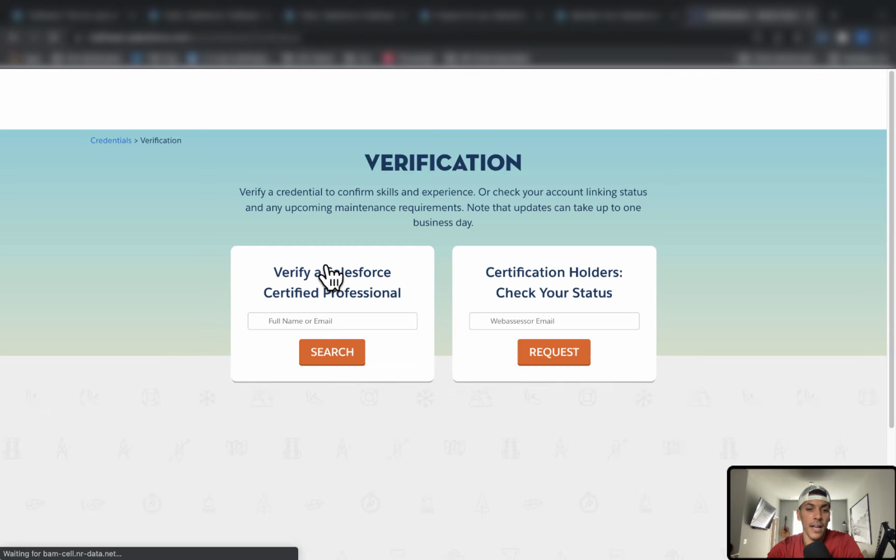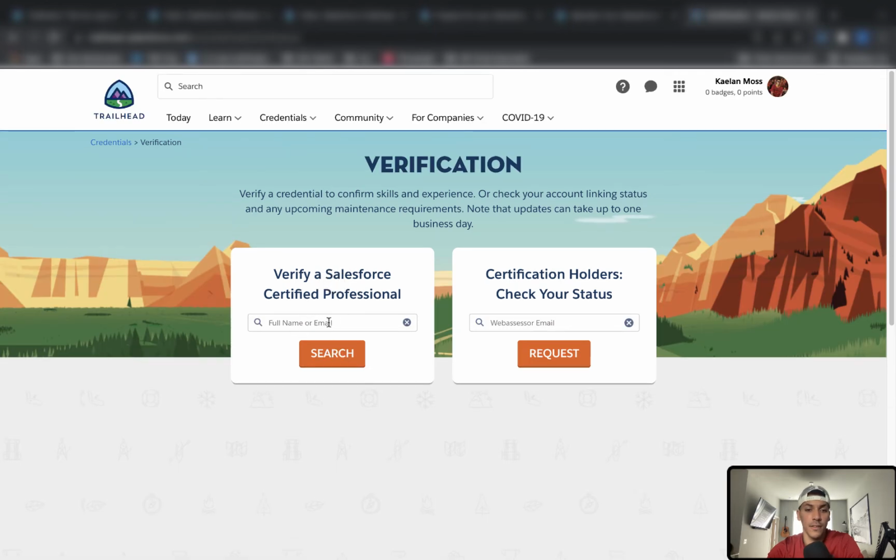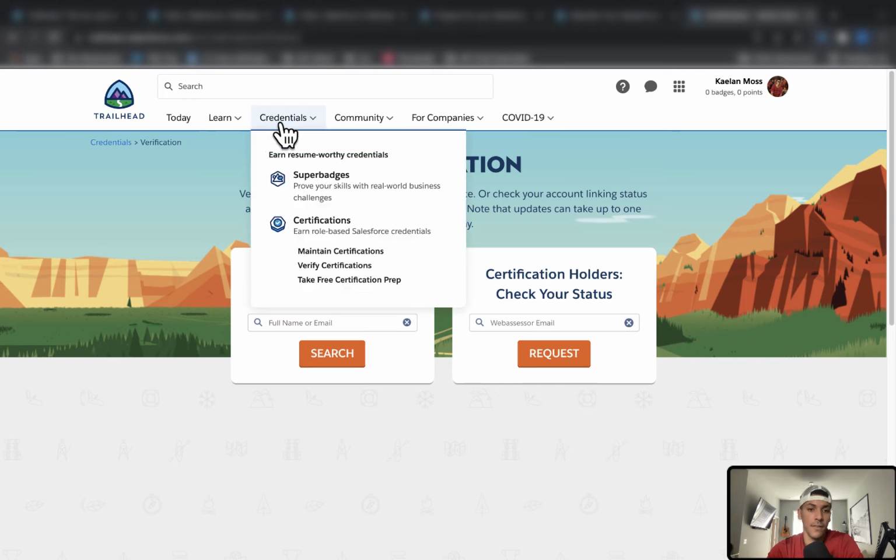You can verify people's certification by searching for them here. So you can verify a Salesforce professional, or you can check a status here. So you just search someone's name and you could find them here.